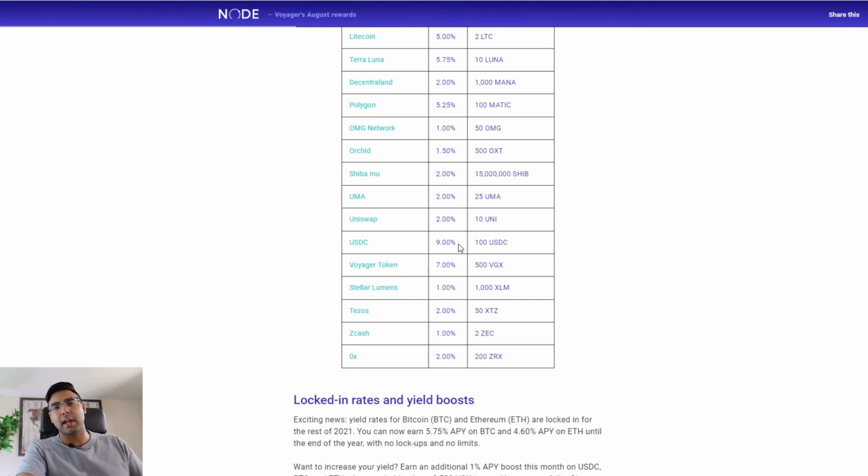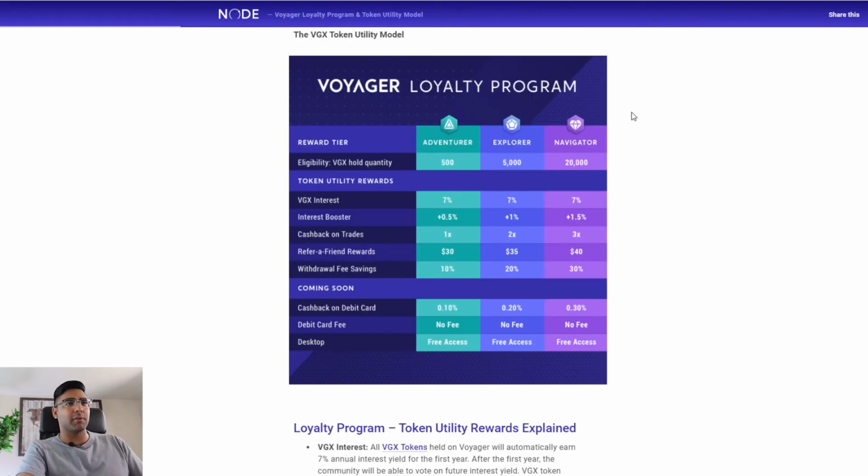And if we take into account Voyager's token, it's called VGX, this is what it's going to look like. They have a loyalty level program where basically if you have 500 VGX tokens, you'll be an adventurer, 5,000 you'll be an explorer, 20,000 VGX tokens you'll be a navigator, and you'll get these extra benefits. If you look carefully at the interest booster of 1.5% extra, if you tack that on to the USDC 9% already, you're talking about 10.5% in interest.